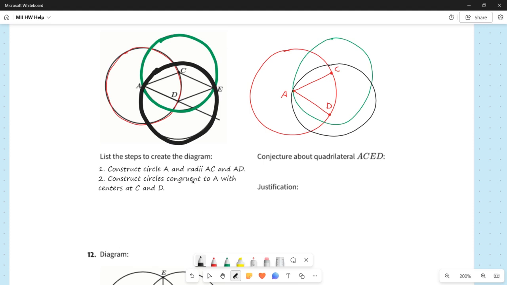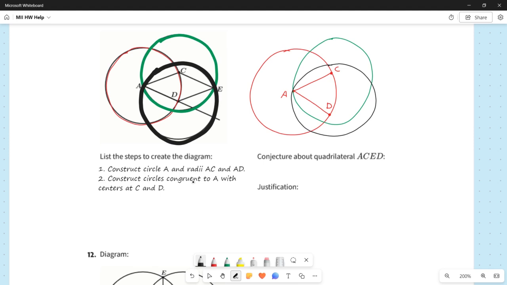And so both of these circles that I just drew, the green circle and the black circle, are theoretically centered at C and D, respectively. And the radius of my green circle, well, it starts at C and goes to A. That's the same radius as starting at A and going to C. Likewise, for the black circle, the radius starts at D and goes to A. So therefore, it's the same thing as the red circle, which is A to D. So these are congruent circles.